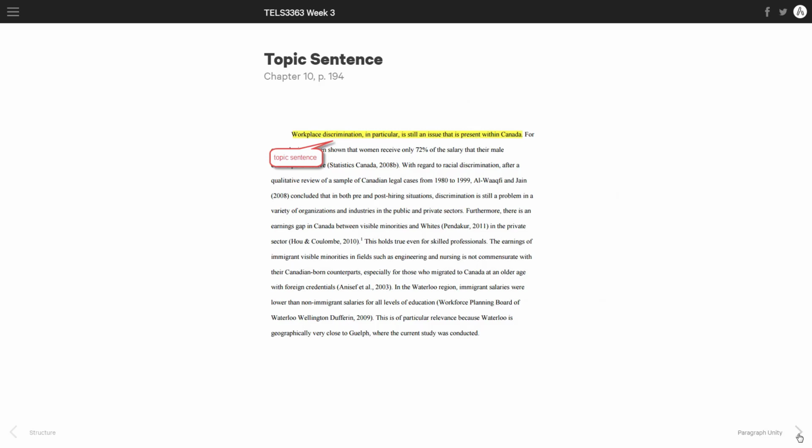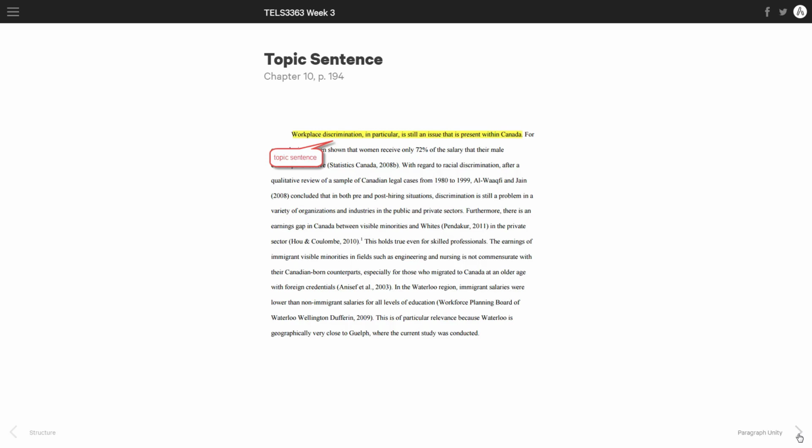All right, topic sentence. In this example, this first paragraph starts off by saying workplace discrimination in particular is still an issue that is present within Canada. It's a great topic sentence. What that has done is provided the introduction, the framework for what the entire paragraph is going to be about.